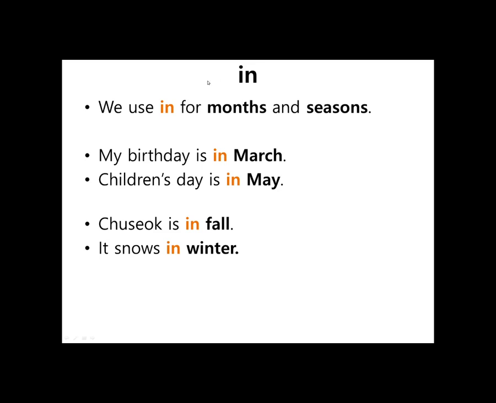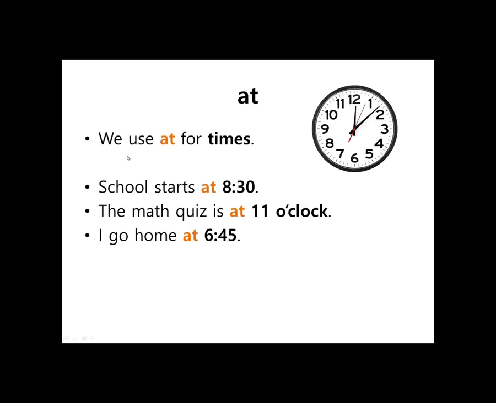In. We use in for months and seasons. My birthday is in March. Children's Day is in May. And seasons: Chuseok is in fall. It snows in winter. And at. We use at for times. School starts at 8:30. The math quiz is at 11:30. I go home at 6:45. So if it's a time, use at.